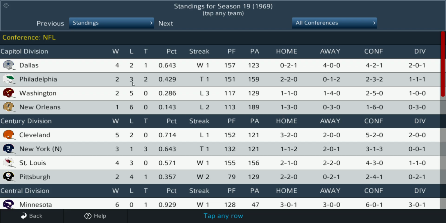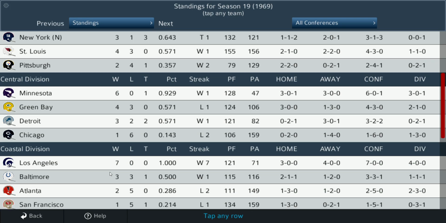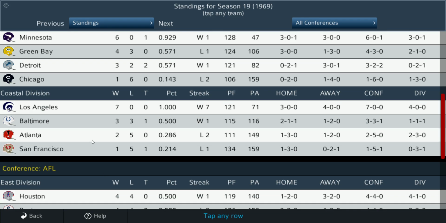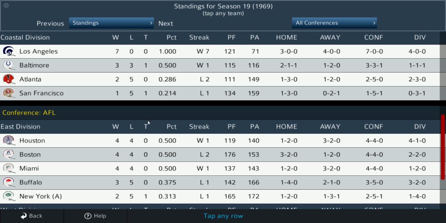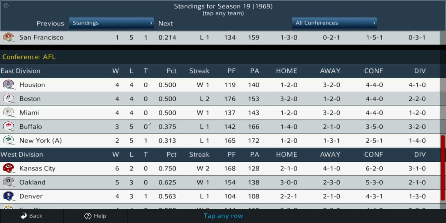So again, let's look at this. Dallas ahead in the Capital Division, Cleveland ahead in the Century Division, Minnesota ahead and still unbeaten in the Central, as are the Rams, unbeaten and untied in the Coastal Division, way out ahead of the defending champion Colts, who are at .500 at the halfway point.